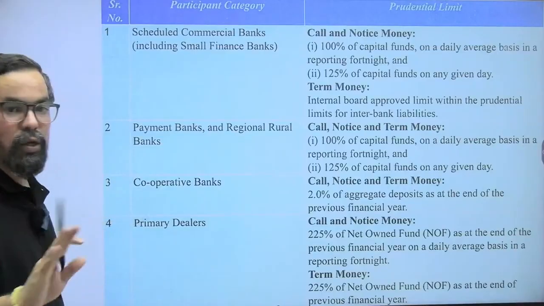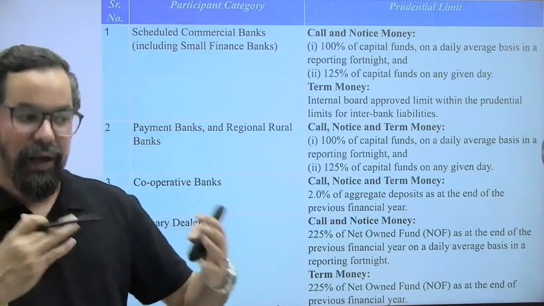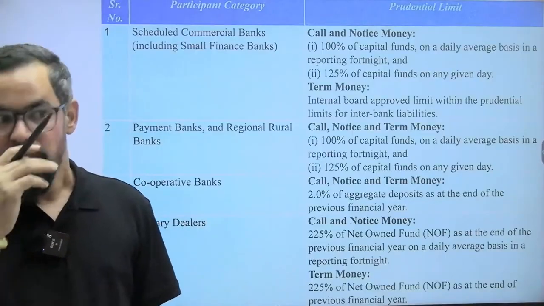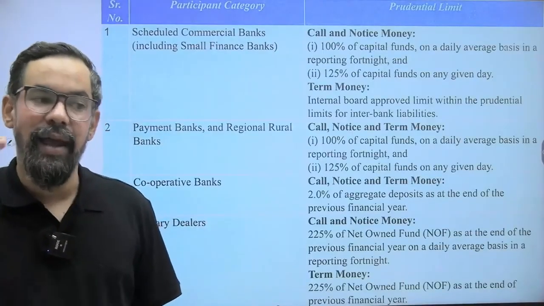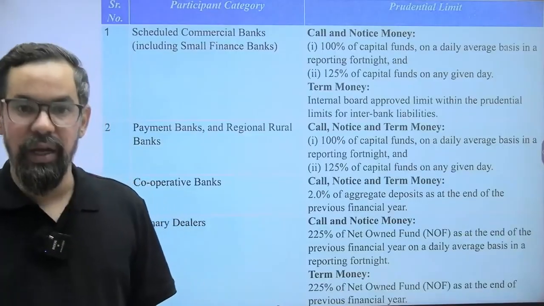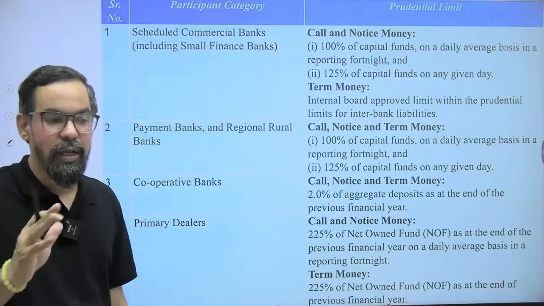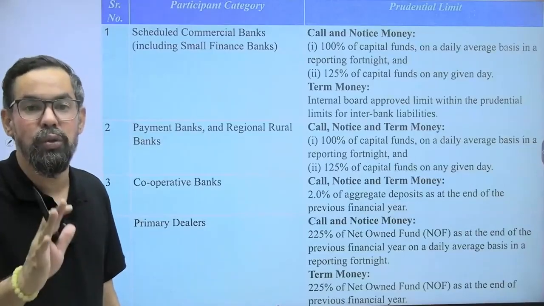So call money, notice money, term money. Call money overnight, these are the interbank transactions. Interbank means bank to bank transactions, ठीक है. Call money is generally for overnight, notice money 2 to 14 days, and term money more than 14 days up to 1 year, ठीक है. Now how much basically a bank can borrow through these.